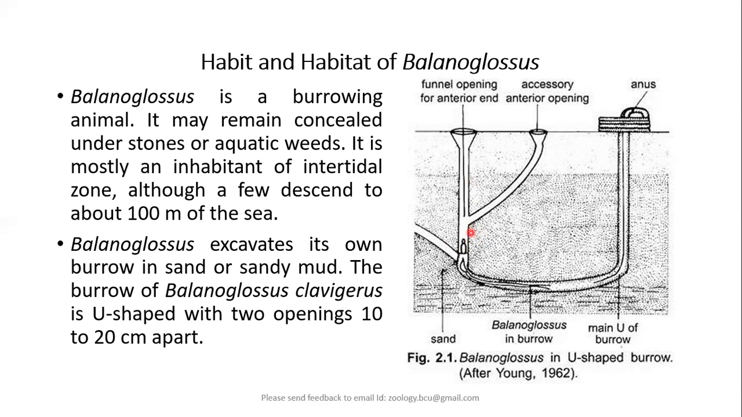Anyhow, Balanoglossus excavates or forms its own burrows in the sand of seawater, or in the sandy muds of the seawater. So the burrow of particularly Balanoglossus clavigerus, that is the species, is U-shaped. It lives in the U-shaped burrow with two openings, and these two openings will usually be 10 to 20 centimeters apart.